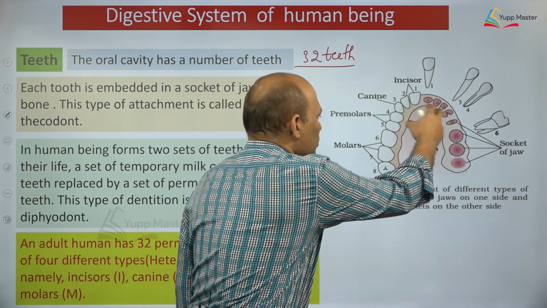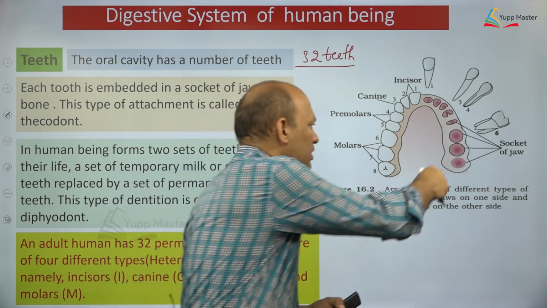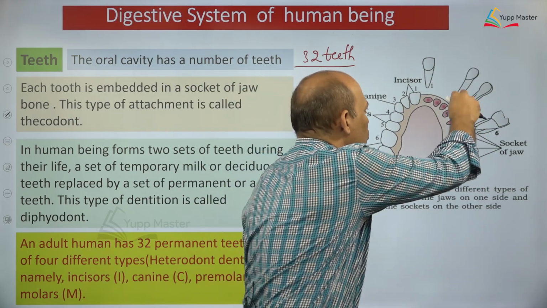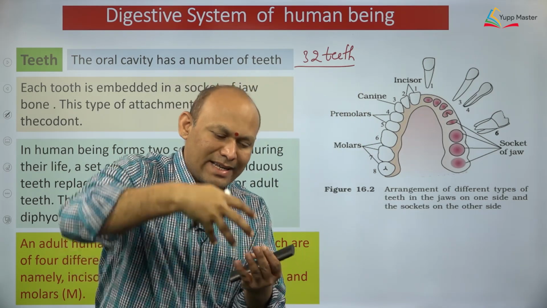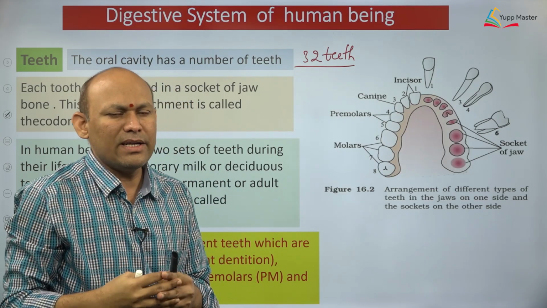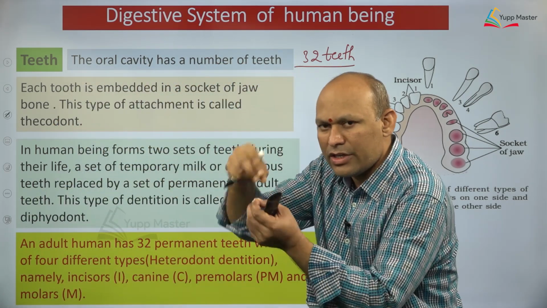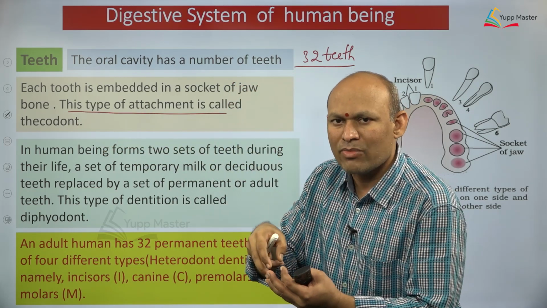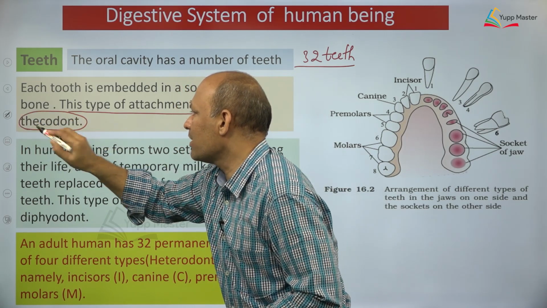Here I have shown. This is the jawbone, just imagine. In the sockets of jawbone, right? This is the socket of jawbone, dear students. Most important, sockets. So these teeth I removed from the sockets of jawbone. Are you able to see? Yes. Means teeth are embedded in the sockets of jawbone in human beings, and such kind of dentition is called, most important, thecodont, dear students. This kind of attachment of teeth is known as thecodont. This word is very, very important, my dear students. Don't forget this word.